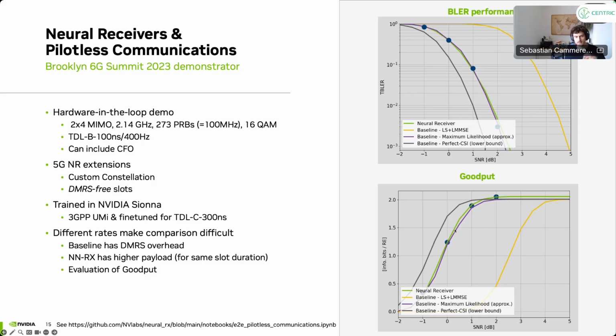And we can actually see that the goodput, so the amount of information we communicate in a given available number of resource elements, is actually a bit higher. And that's kind of the increase in data rate, essentially. And the blue dots here, these are measurement points that we got from our test bed. So we really had a test bed showing that you can run this setup, and they match pretty well to what we had simulated before. So the curves are simulated, and the blue dots are measured. They are pretty accurate on the line. So this is always good if your test bed confirms the same results.